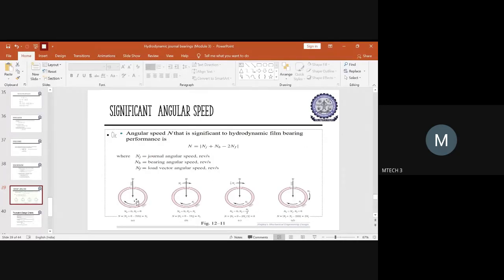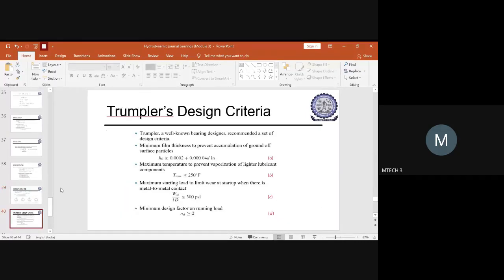So by looking at the diagram, you should be able to see what the angular speed is and how to calculate it. Whether all the three parameters are given, only the speed of the journal is given, only the speed of the bearing is given, or the speed of the load vector with the bearing or with the journal is given. Based on that, you will calculate the values. So I'll just end here. Next, you should know Trumper's design criteria. After knowing the design criteria, we can proceed further.